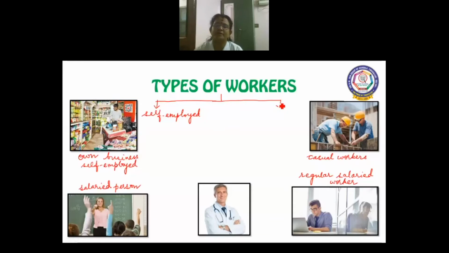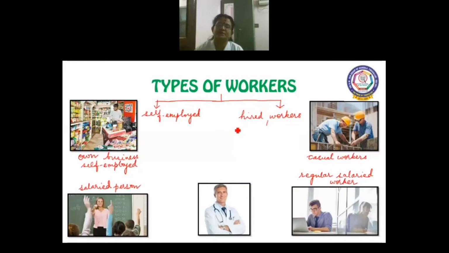And we have the other category, hired workers. Self-employed workers will not hire. They'll hire for helping them, but the owners are not hired. Here, the other category is hired workers. It means the employer would hire other workers. So these hired workers are of two types.